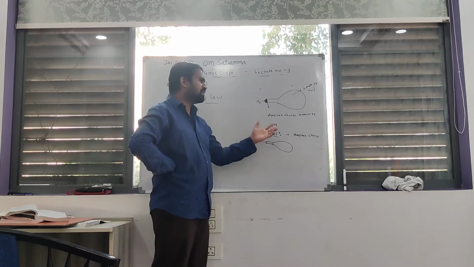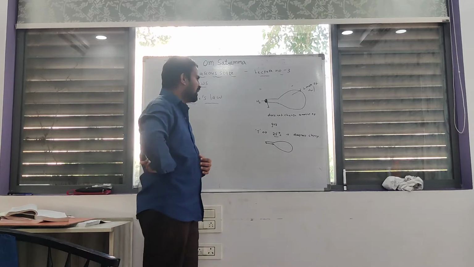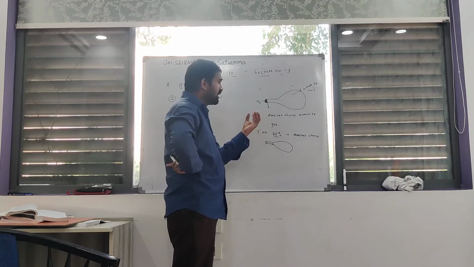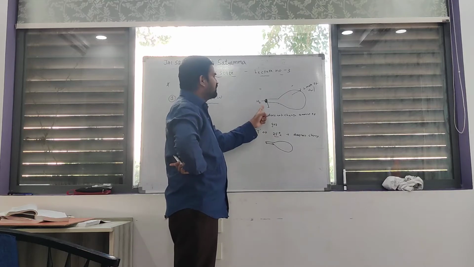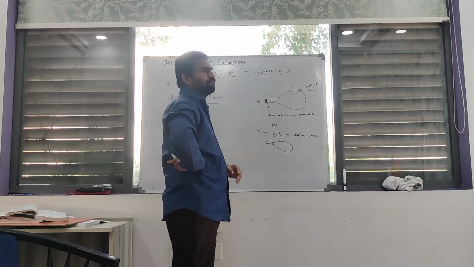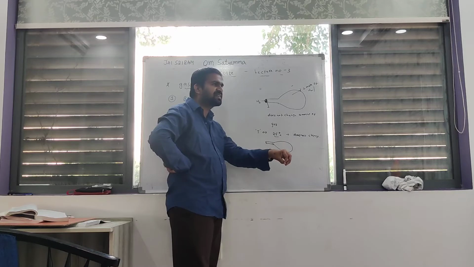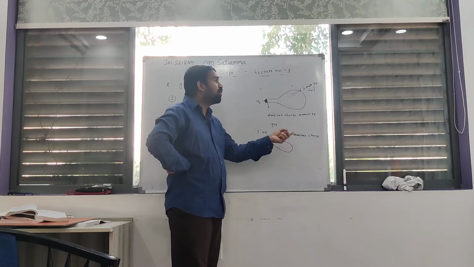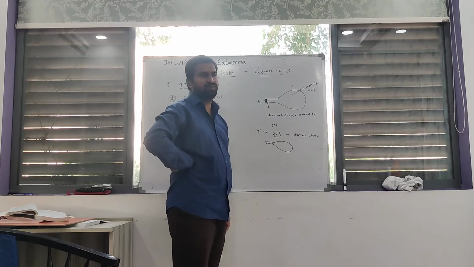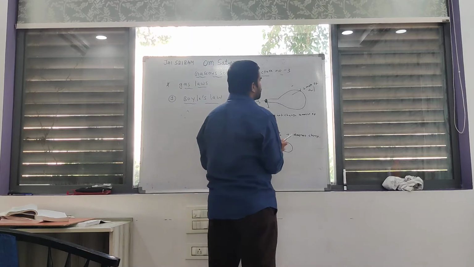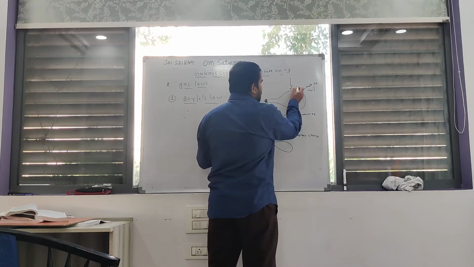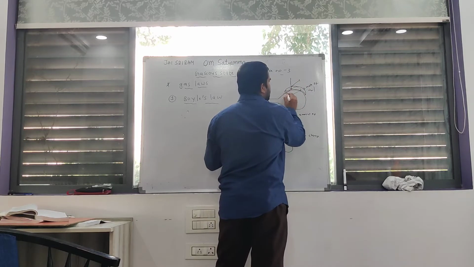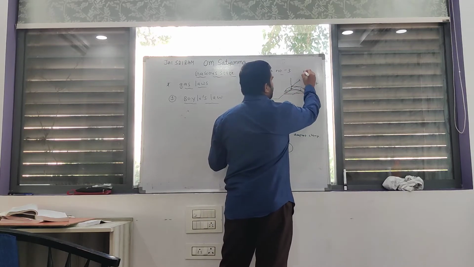You can do that also. If you apply force on the surface of the balloon, then the volume of the balloon decreases. For example, I can apply some force here, some force here. This is a unit area.